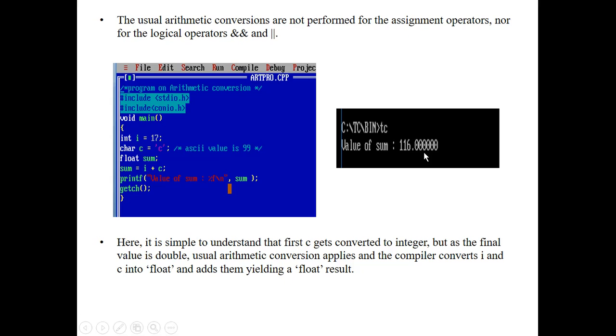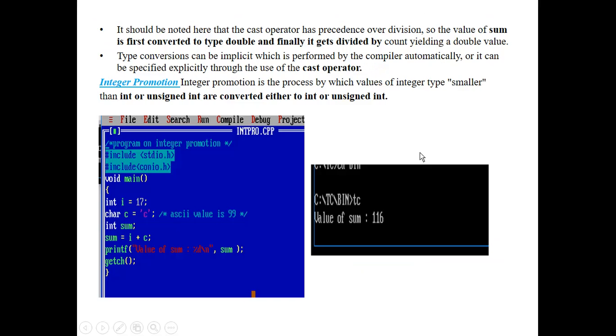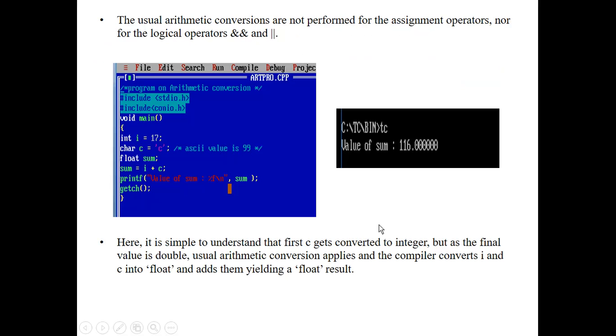But in the previous program, the sum is of integer type. That's why we get just 116. But in this program, the sum is of float type. That's why we get this output. Here I have written a point. It is simple to understand: first c gets the integer value, but as the final value is a double, usual arithmetic conversion applies and the compiler converts i and c to float and adds them, yielding a float result.